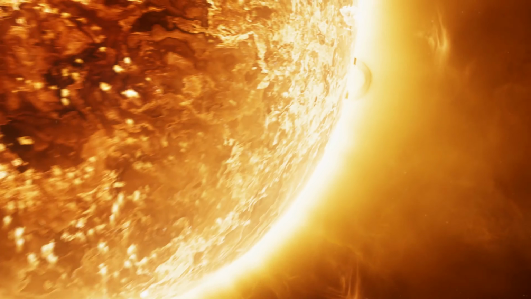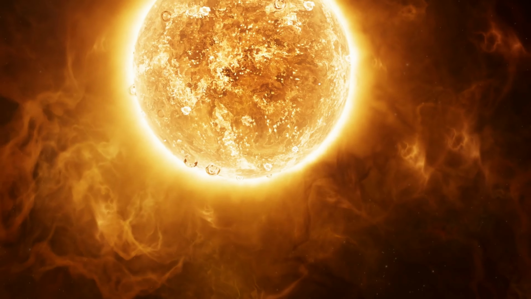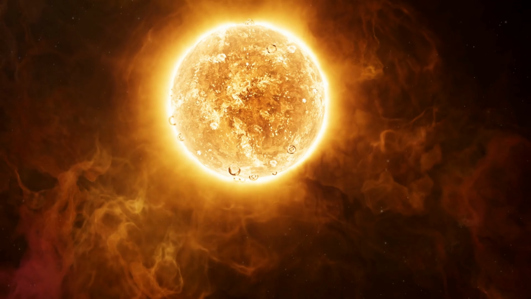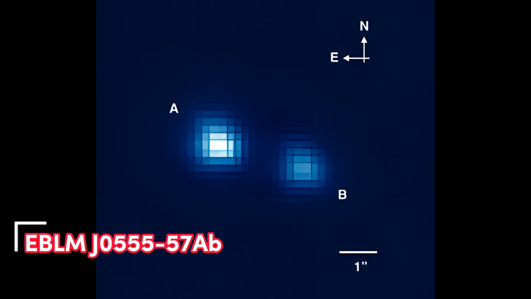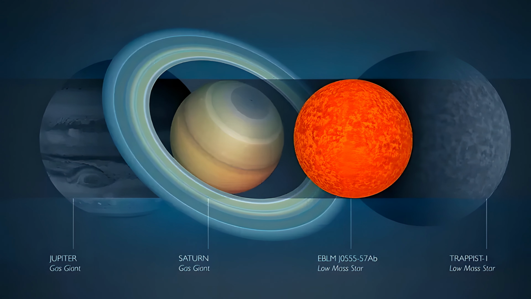How big are stars compared to Earth? Starting with the Sun, which illuminates and heats our Earth, it is 109 times larger in diameter than Earth and has a mass 330,000 times greater. The smallest known star so far, EBLM J0555-57, is located 600 light-years away, with a diameter 59,000 kilometers larger than Earth's but smaller than Saturn's.